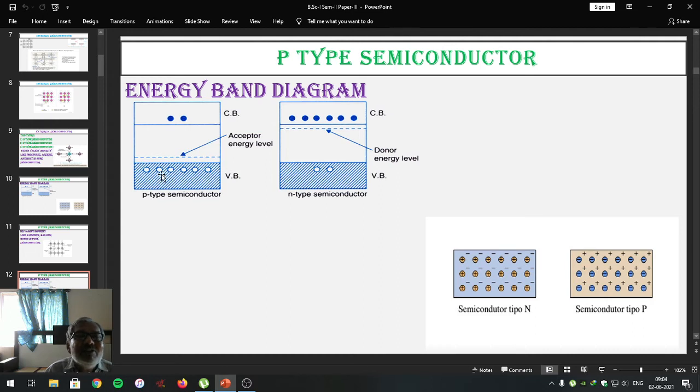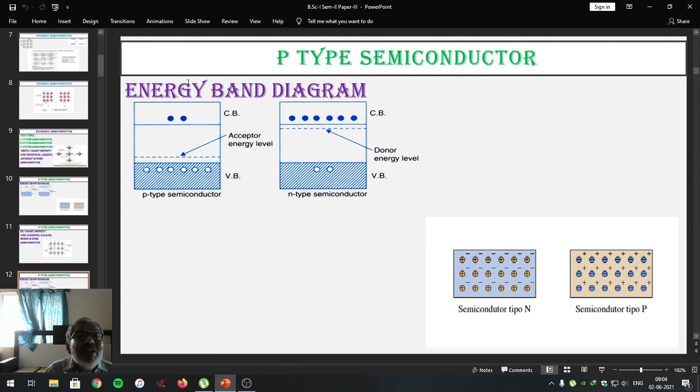But at room temperature, along with this phenomenon, the electrons from the valence band will also jump into the conduction band. They also become free and the conduction mechanism becomes still faster even at room temperature. We are well aware that an acceptor impurity atom accepts the electron and converts itself into a negative ion.